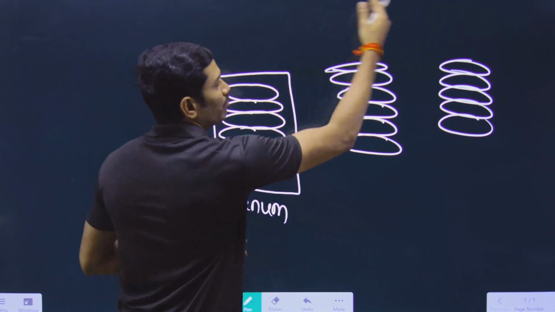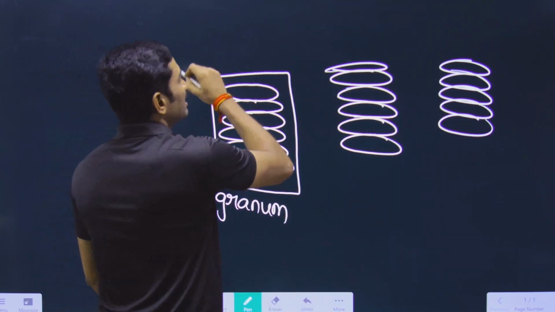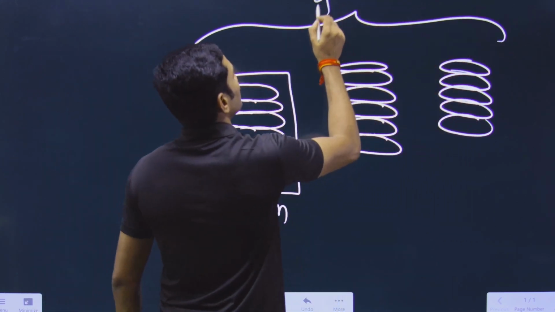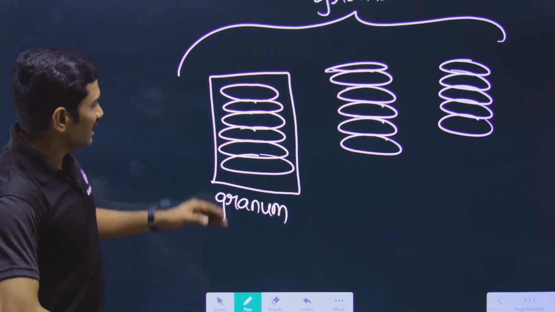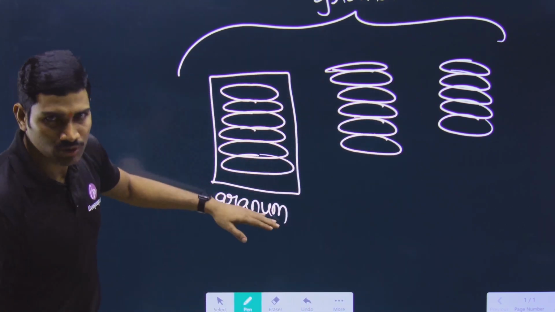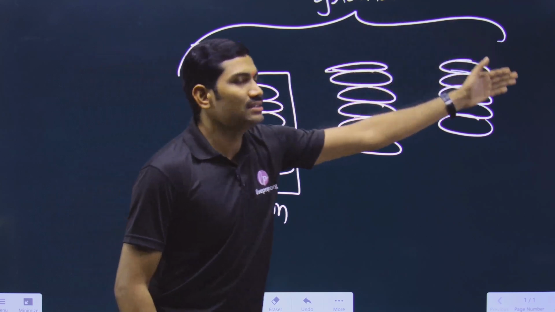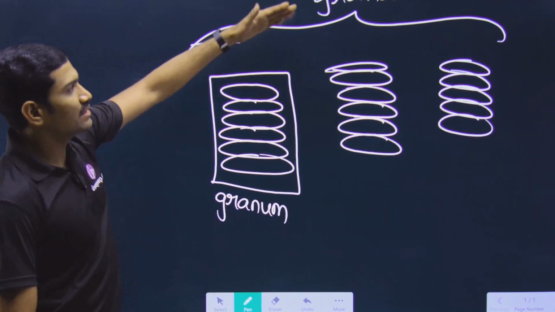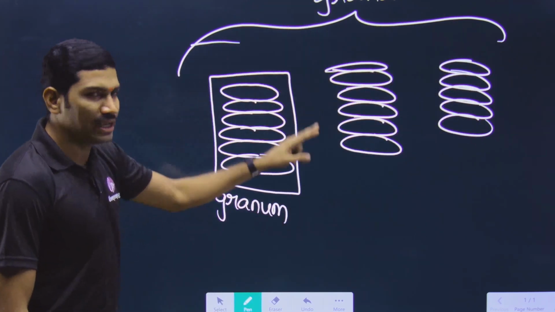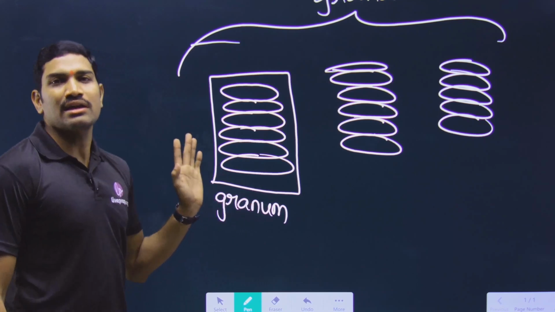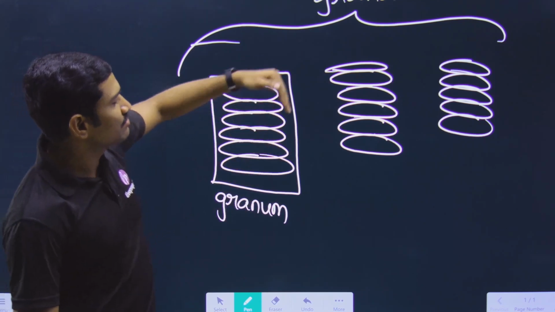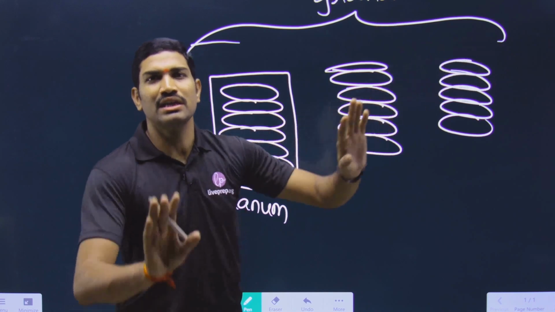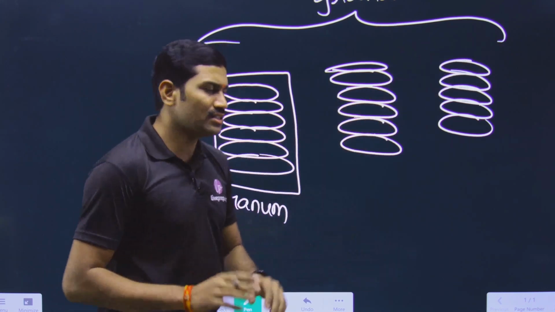Now many are there, so we will say grana. In this way, one pile of thylakoids is called a granum, and if many are present, it is called grana. Fine, no problem. It is easy to understand.